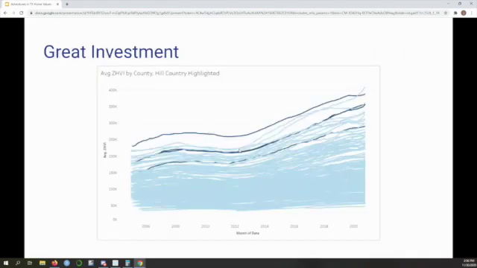Now, how can you make money off of these trends? Well, first off, these counties are great investments that have not seen the home value increases over the past year due to the pandemic. We have seen home buyers staying in the city and purchasing houses in the city as they move out of apartments.